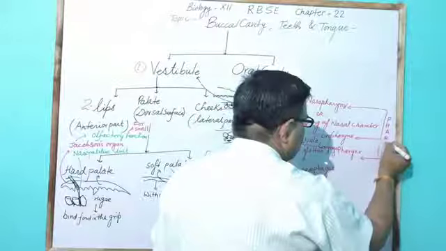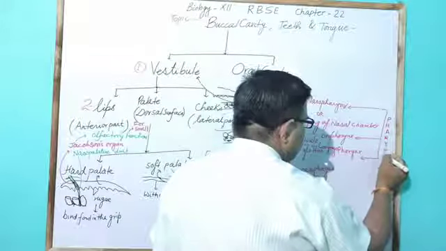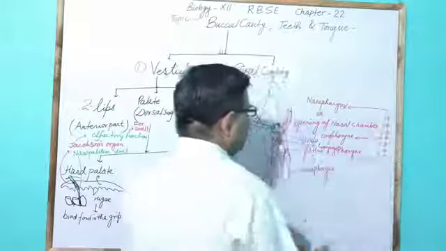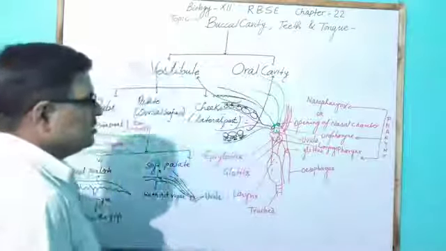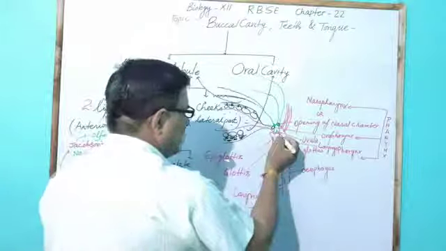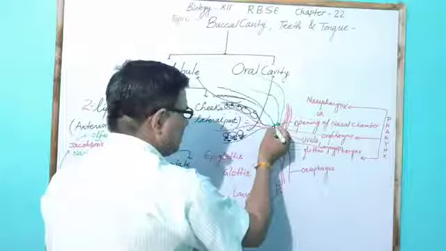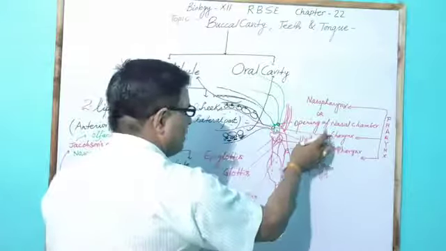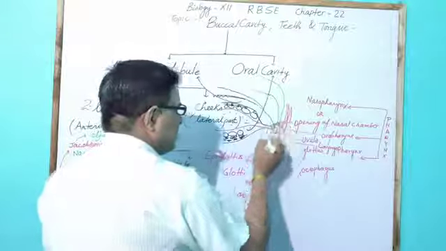Here the pharynx is divided into many parts due to the presence of openings. The opening which comes from the mouth part is called the oropharynx. The opening comes from the nasal chamber.